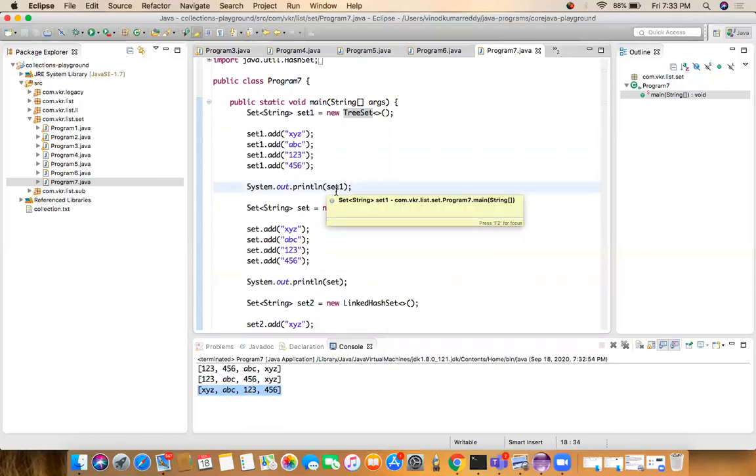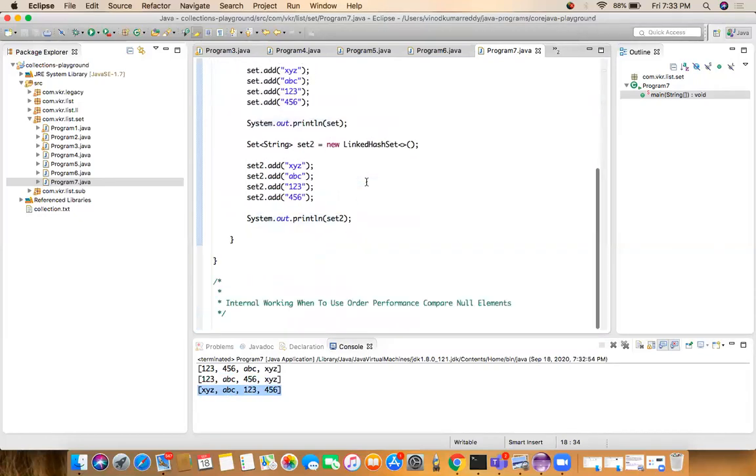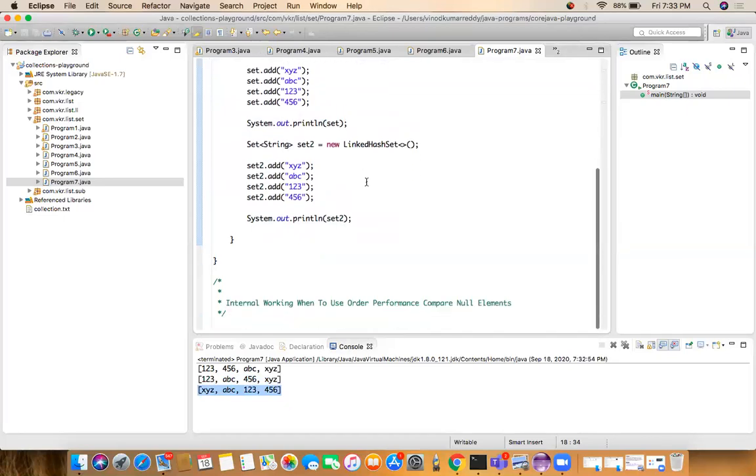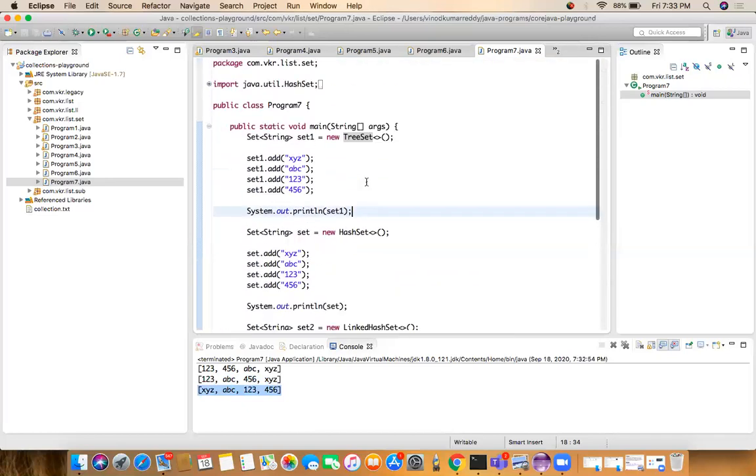Now, what is the difference between creating a set object using a HashSet, using the linked HashSet, and using the TreeSet? We have to see all the differences.